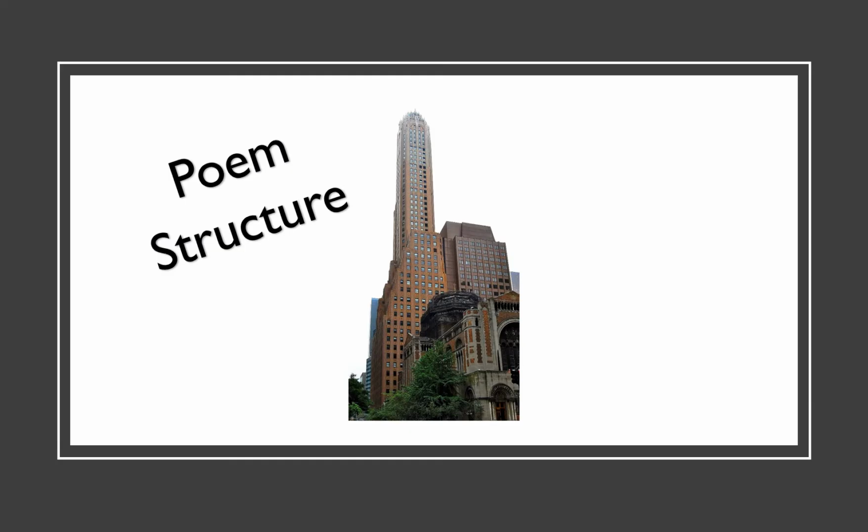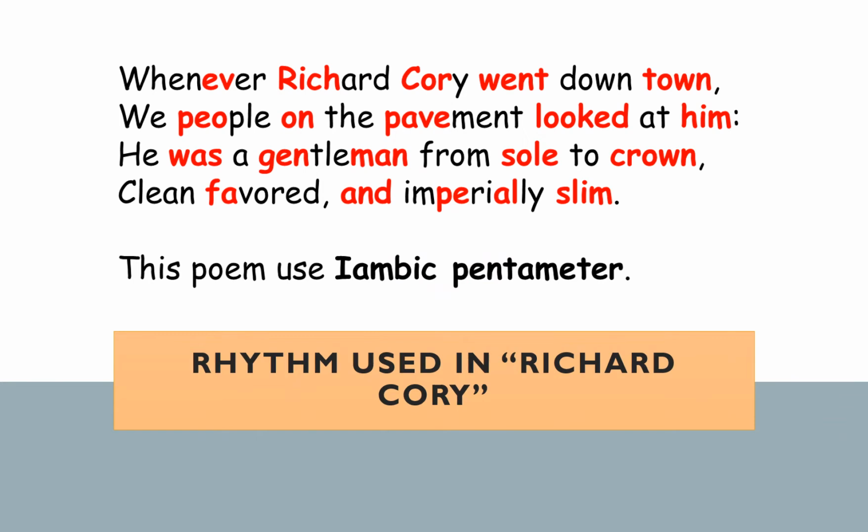We need to look at the poem's structure, how the poem is put together, and there are two really important things in the structure that we're going to look at today. First is the rhythm. This poem has rhythm. It rhymes and it follows a certain pattern. In this poem, we follow an iambic pentameter pattern. And what that really means is the poem is broken down into syllables. When you were little, you probably learned how to count out syllables by clapping. So "whenever" is 3 syllables. "Richard" is 2 syllables. Each line in this poem has 10 syllables.